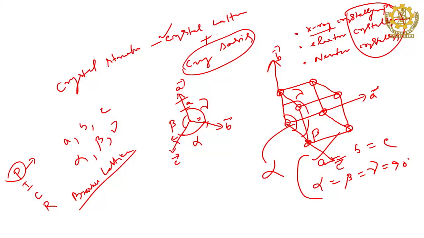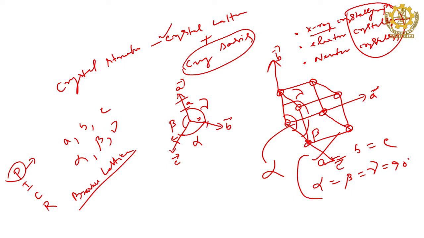Even body centered cubic is non-primitive, face centered cubic is non-primitive, only simple cubic is primitive. All other systems come under the category called non-primitive. So, that symbol is given as P for primitive, that is the representation of a Bravais lattice.